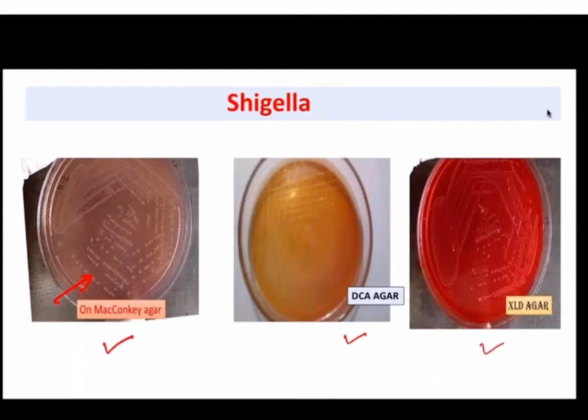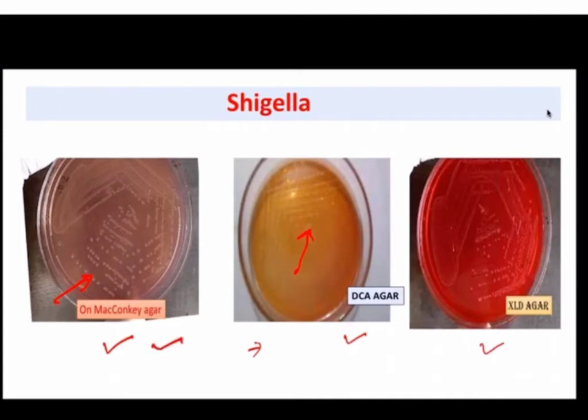Similarly, on deoxycholate citrate agar, here you can see pale colonies of Shigella, right? Deoxycholate citrate agar में भी जो sugar होता है, that is lactose, okay? And जो selective agent हम add कर रहे हैं, that is sodium deoxycholate and sodium citrate, which selectively causes selective growth of Shigella. So in this, lactose is a sugar, and the indicator that we are using is neutral red, similar to McConkey. So it will not ferment lactose, so colony will appear pale. So in DCA as well as in McConkey, the colonies of Shigella will be pale. Okay, so pale colored colonies will be there.